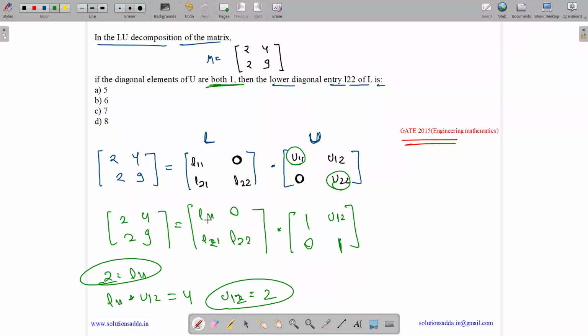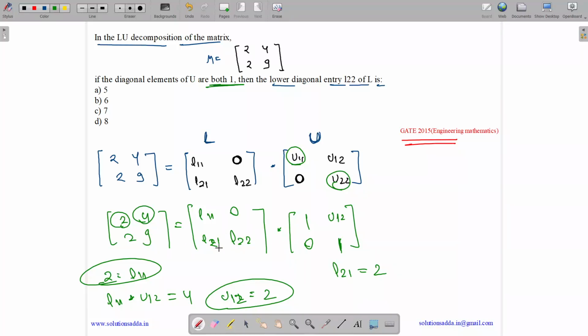Okay, now let us do this row and this column. So L21 equals 2. For the earlier entries we have done, now this one equals this row and this column. So L21 equals 2.